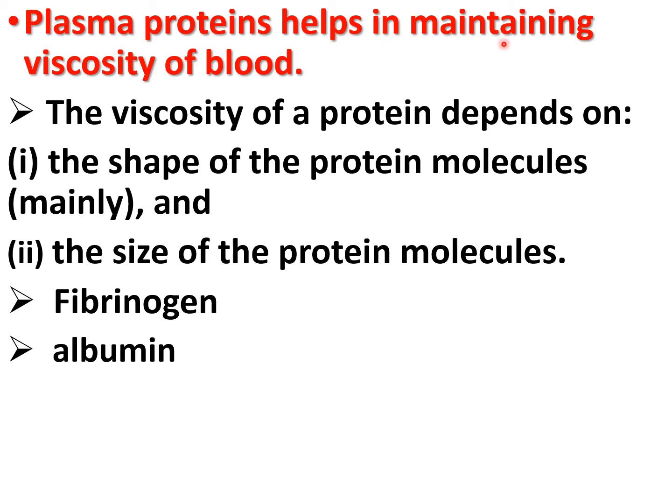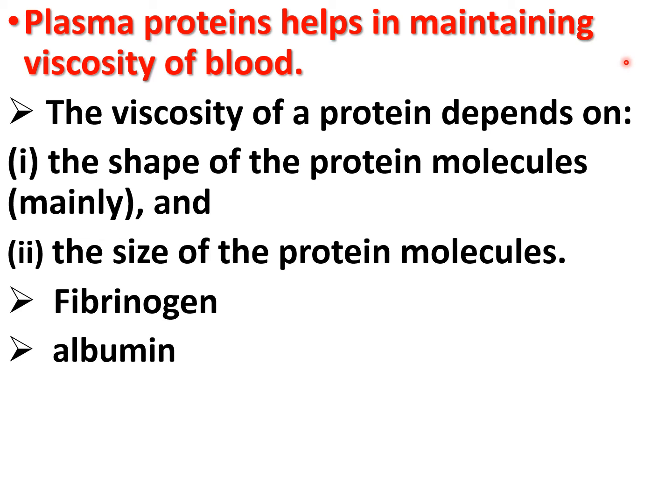Plasma protein helps in maintaining the viscosity of the blood. The answer is that the viscosity of the protein depends mainly upon the shape of the protein molecules and the size of the protein molecules. The less symmetrical the molecule, like fibrinogen, the greater is its viscosity.